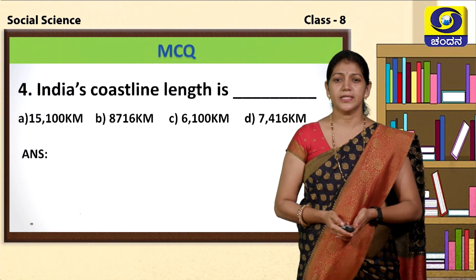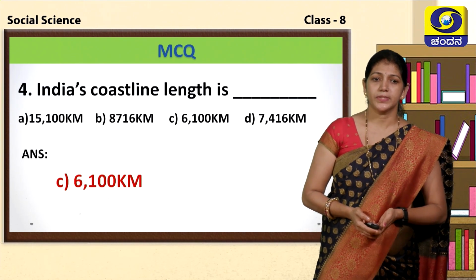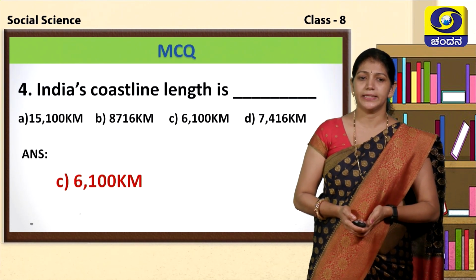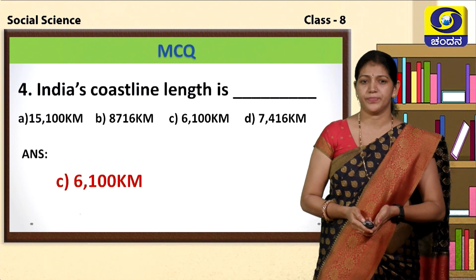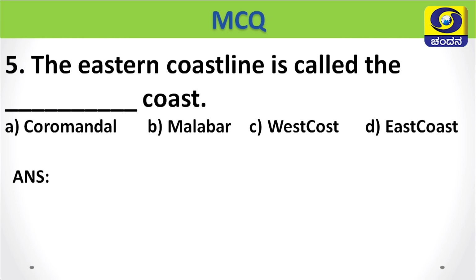Yes, your answer is correct, children. C option, India's coastal line length is 6,100 kilometers.